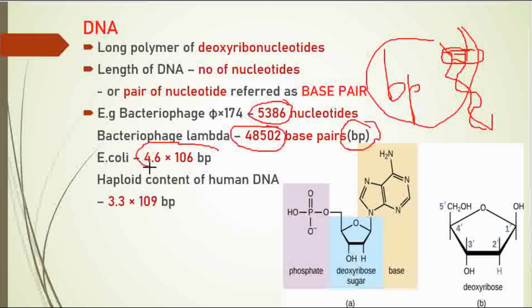Similarly, E. coli has 4.6 × 10⁶ base pairs. The haploid content of human DNA is 3.3 × 10⁹ base pairs. So when you study about DNA, you can see the word or unit base pair in the book.